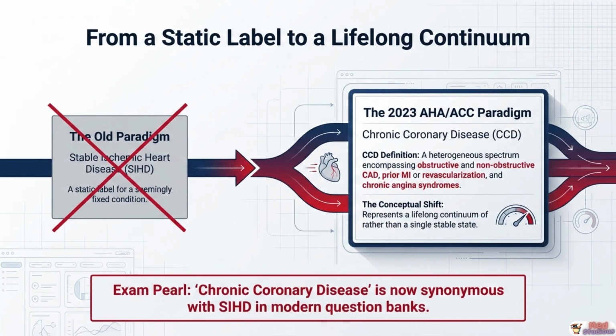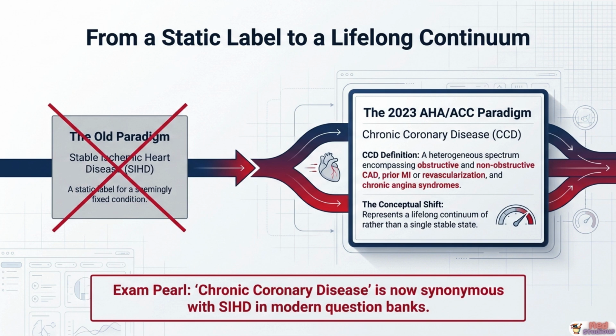For years, this condition was simply called stable ischemic heart disease, or SIHD, a static label implying a fixed, unchanging condition. But that old paradigm has been formally retired. Under the 2023 AHA, ACC, ACCP, ASPC, NLA, and PCNA guideline, the preferred term is now chronic coronary disease, or CCD.